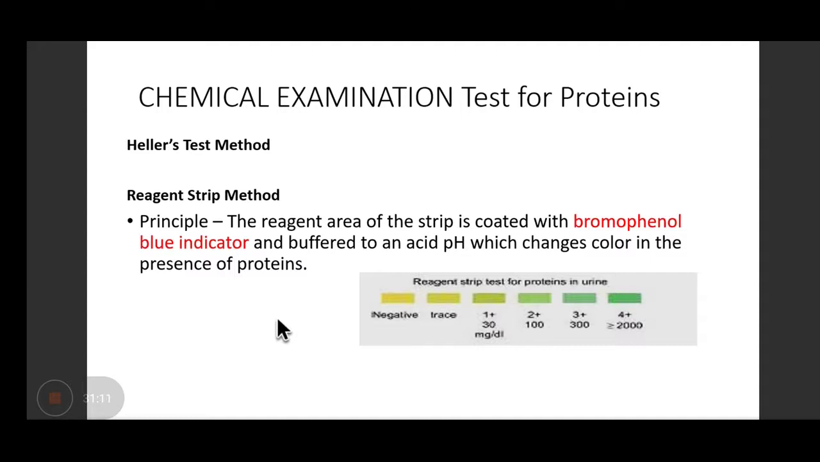The reagent area of the strip is coated with bromophenol blue indicator. So remember the indicator name, reagent name and indicator name of all the strip methods that we are discussing here for various tests.